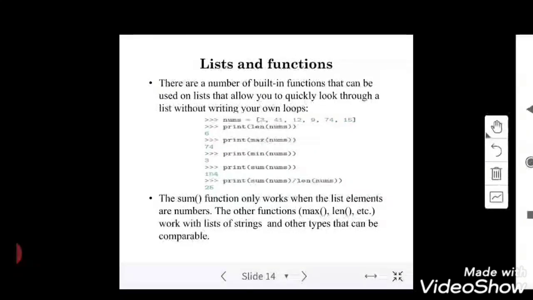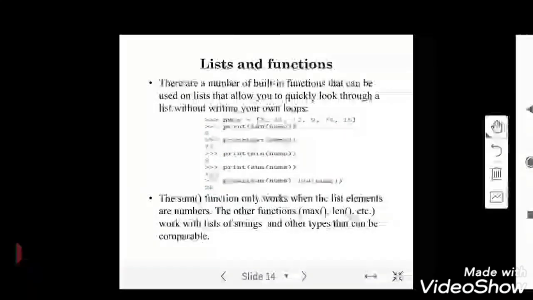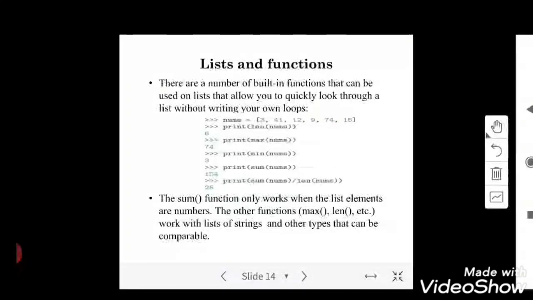And here we are discussing length, that is using len, and to find the maximum, max, to find the minimum, min, and to get the sum of the items in the list using sum. And then I can also use a division operator, sum divided by length, so that I will be getting this particular result. So these are a few functions that we can use in association with a list in Python. And we still have more things to discuss in list in Python.